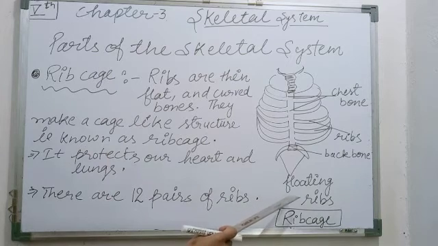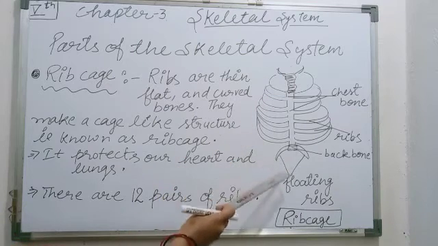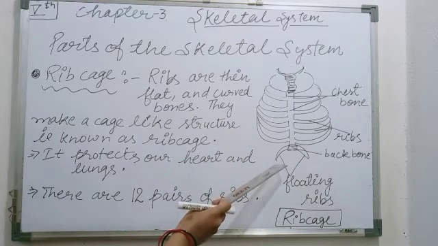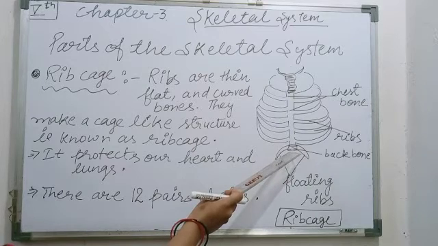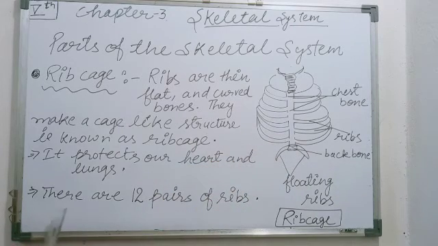Okay, now we are discussing the floating ribs. Floating ribs means the last bones of the rib cage are free. They are joined only with the help of the backbone, not to the sternum. Is it okay here? So you should remember how many pairs of ribs are present in the rib cage. 12 pairs of ribs are present. Okay. So the next topic we will discuss is the limbs.